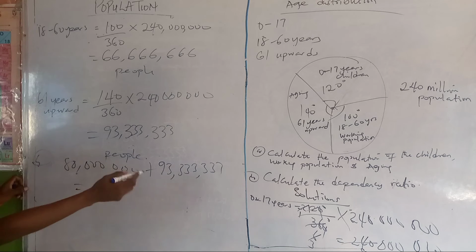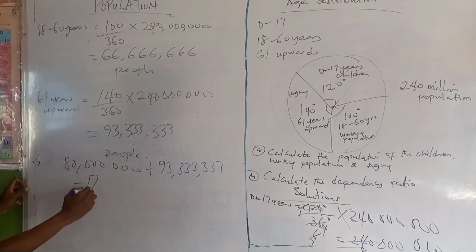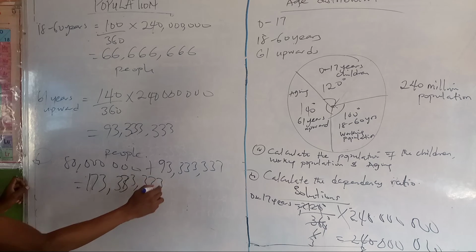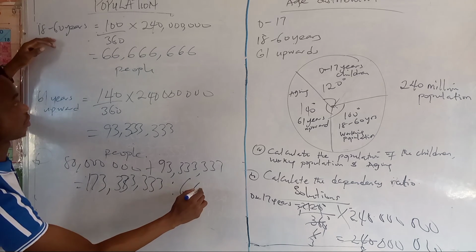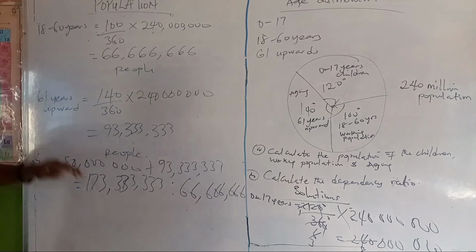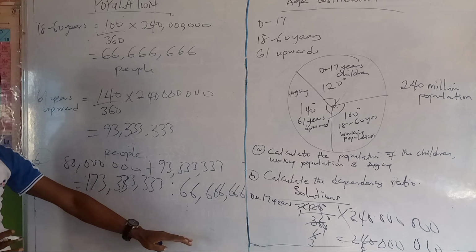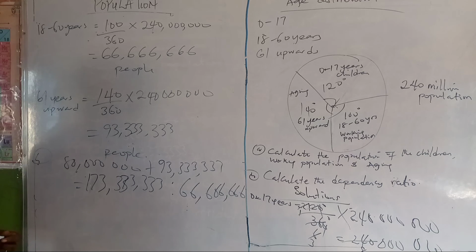So when we add this together, that is 173 million people there, compared to 66 million, which means people that are dependent are more than people that are working. In such a country, it will affect production. So that's just everything there.